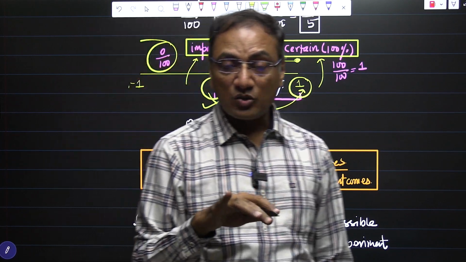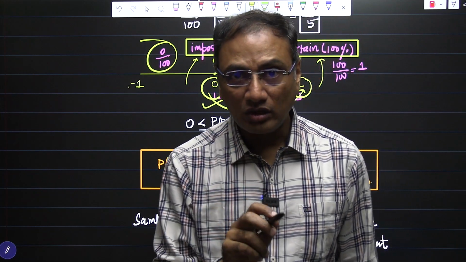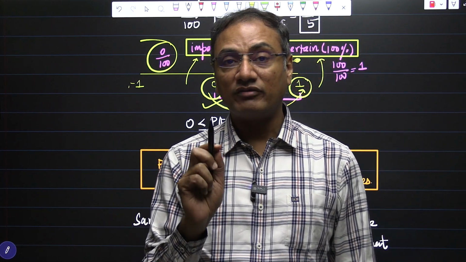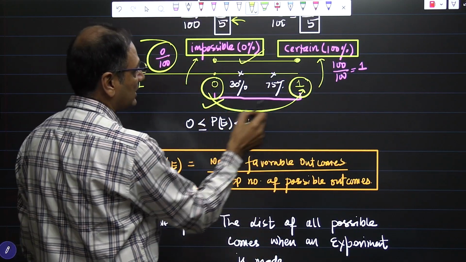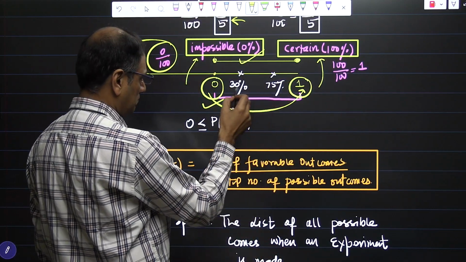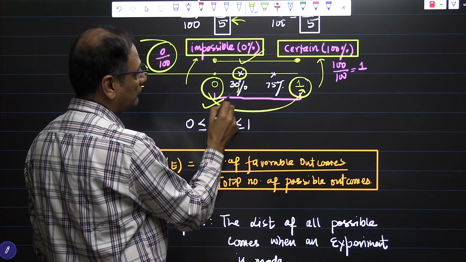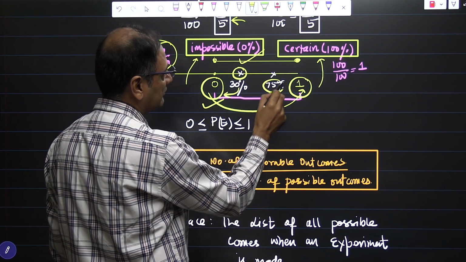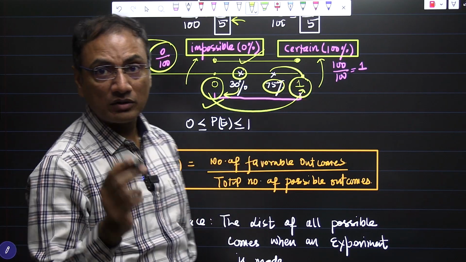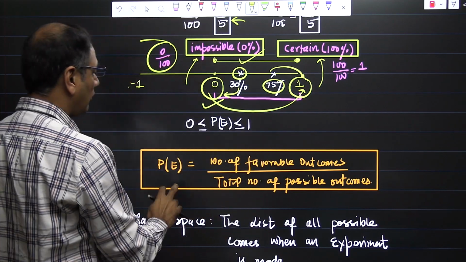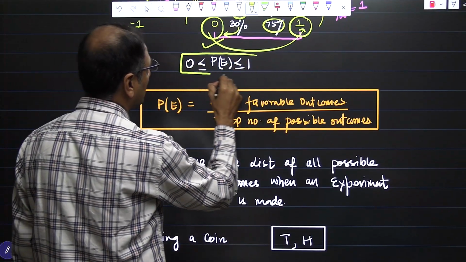So it means the probability of any event lies between 0 and 1, and 0 and 1 are included. Probability can be 0 itself and probability can be 1. 1 means 100%, 0 means 0%. It means probability always lies between 0 and 1. And if you see carefully, if we are close to 0, let us say 30%, then we are close to 0. If the probability is 75%, then we are close to 1. And moreover, for the probability of any event, this is the inequation you need to remember.